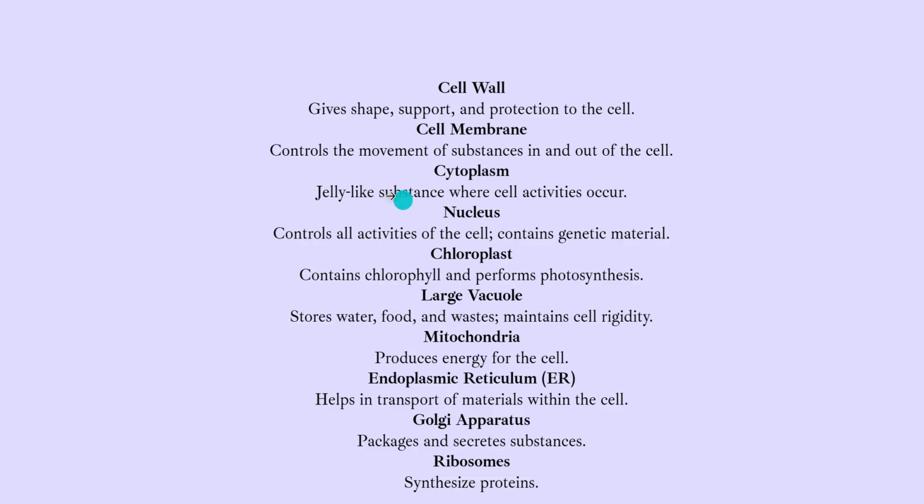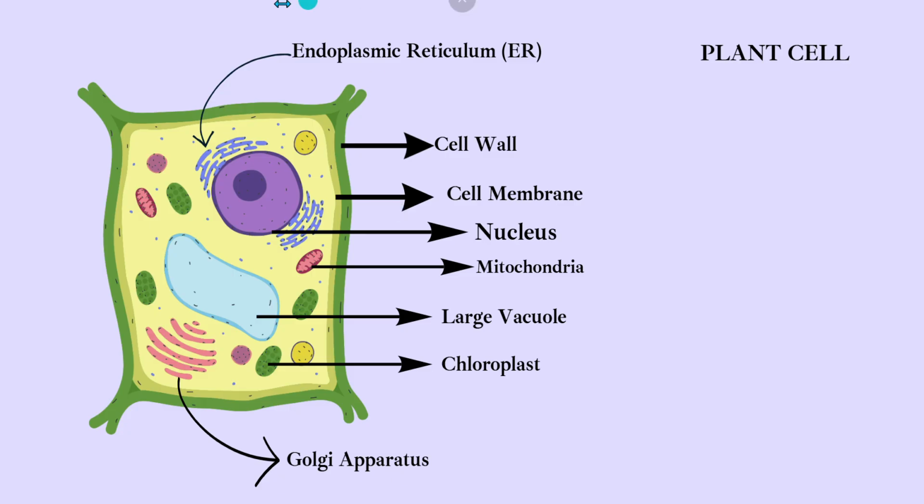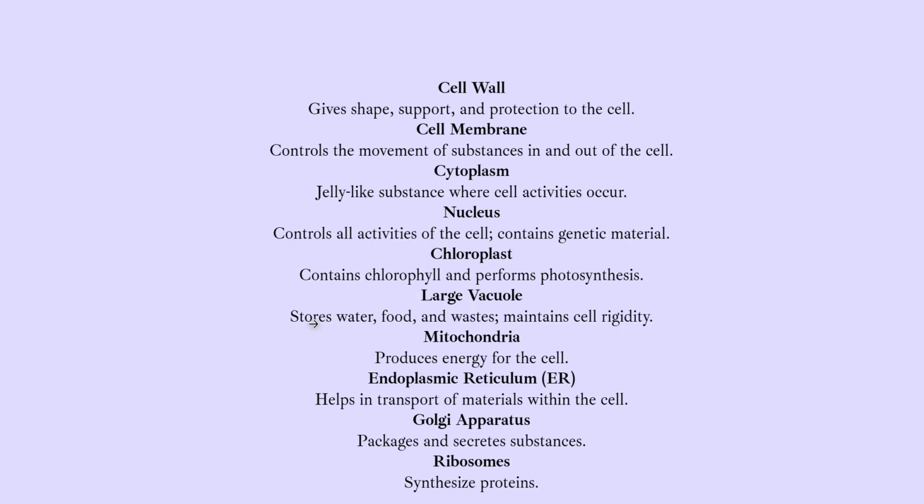Then we have cytoplasm. It is like the jelly-like substance in which the cellular activities occur. This yellow thing here is the cytoplasm, in which all these organelles are swimming. Okay, this cytoplasm is the jelly-like structure where cell activities occur.